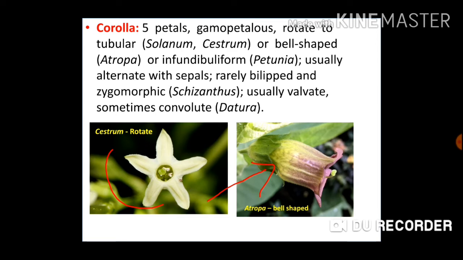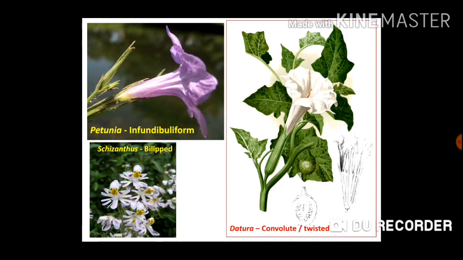Usually alternate with sepals. Corolla, that is petals, are alternating with the sepals. Rarely bilipped and zygomorphic, for example Schizanthus. So in some plants like Schizanthus, the corolla is bilipped, forming two lips. Usually valvate aestivation, sometimes convolute. Aestivation is sometimes convolute, means twisted aestivation is found in the species of Datura.